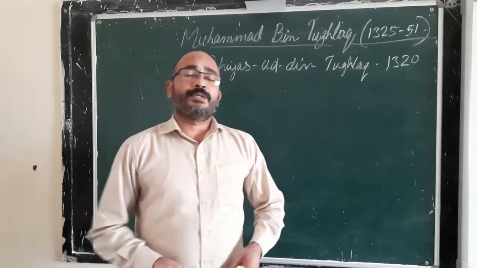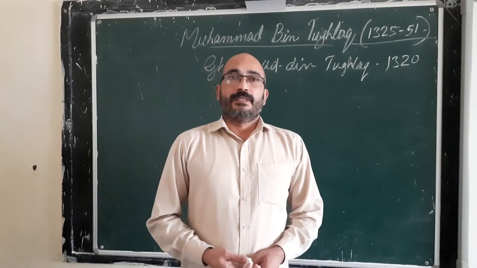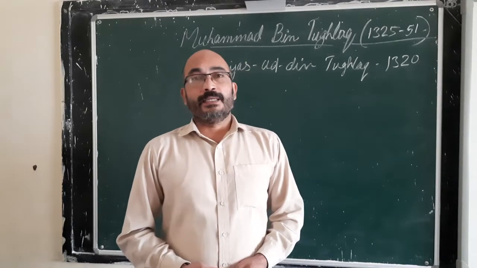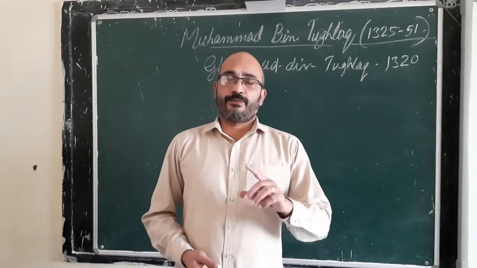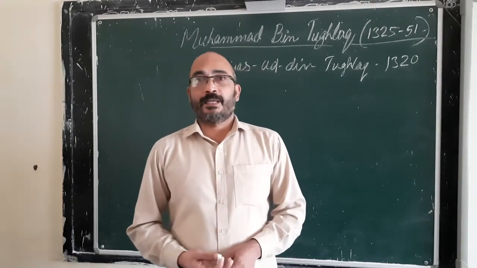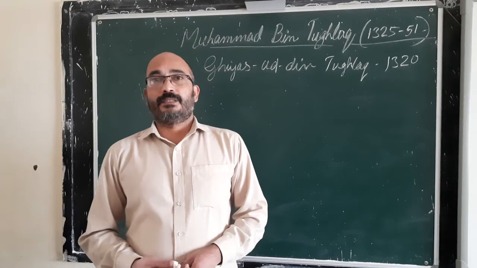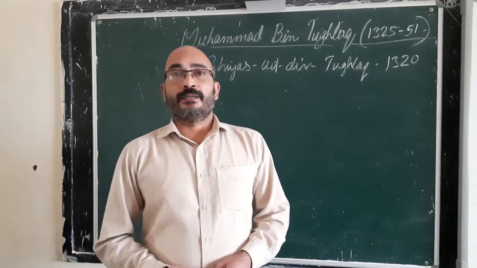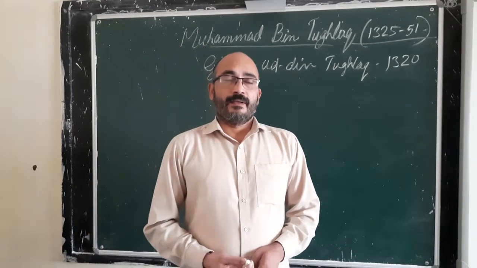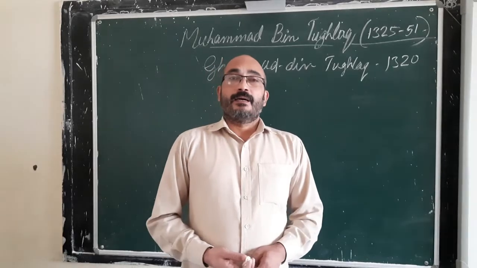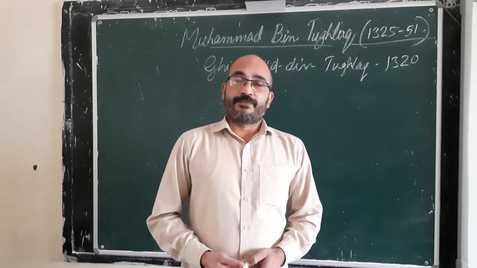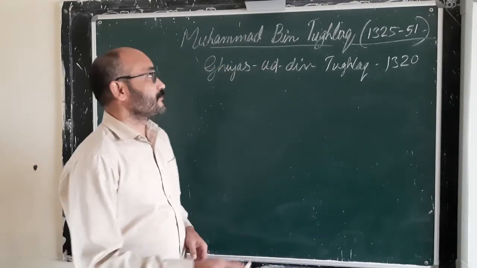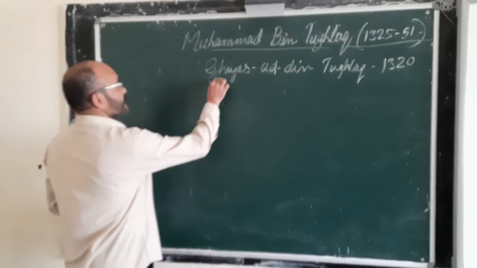It is said that it was a planned attempt made by his son Jonah Khan. The death of Ghiyasuddin Tughlaq was a planned attempt made by his son Jonah Khan. And Jonah Khan ascended the throne in 1325 after the death of his father.